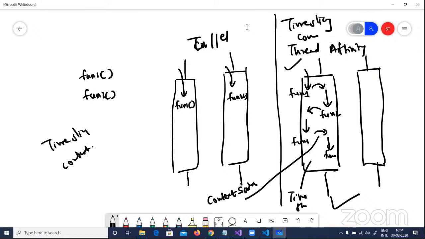Right now, let me see if there are any questions out there. I can see one of the inputs from Adam: Task uses a thread from the thread pool to execute a job and uses a low level thread to execute this job. Fine. What Adam said is absolutely right. A task does use threads, but task adds extra logic to it. I'm not here to say whether task uses threads or not. I'm just trying to say what a task does and what a thread does not do. So you are absolutely right, Adam, that the task internally uses threads. It can use a thread pool. It does everything automatically for us. But the main thing is that it utilizes your hardware.